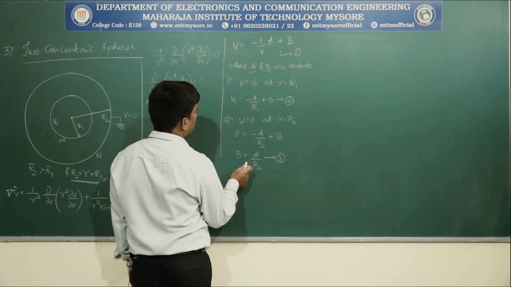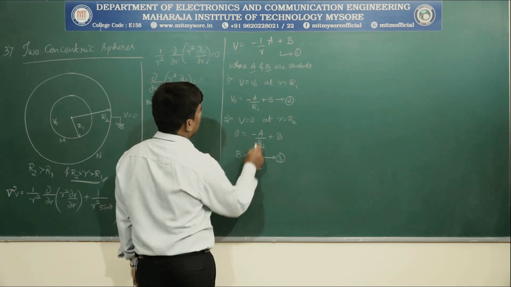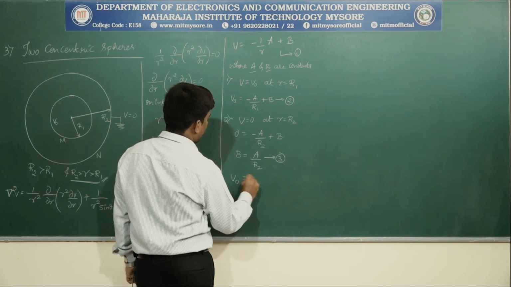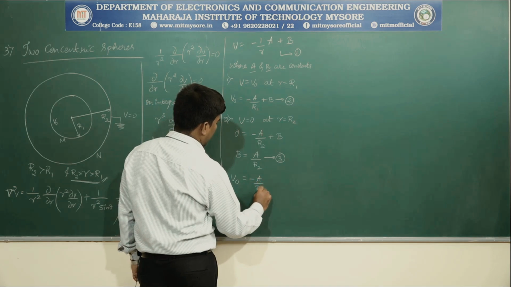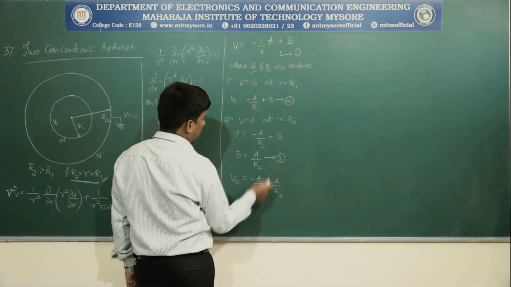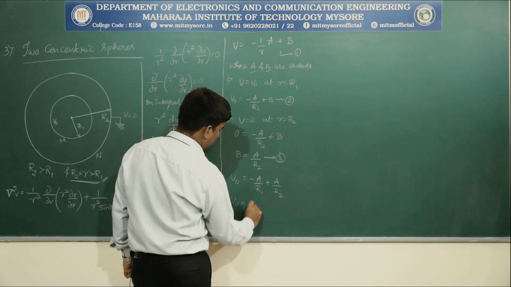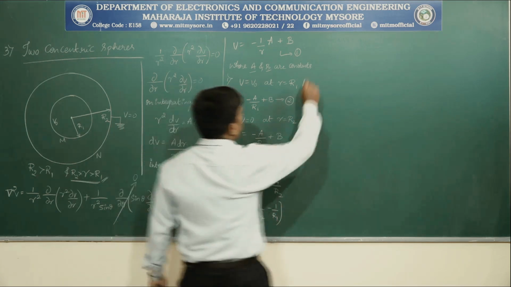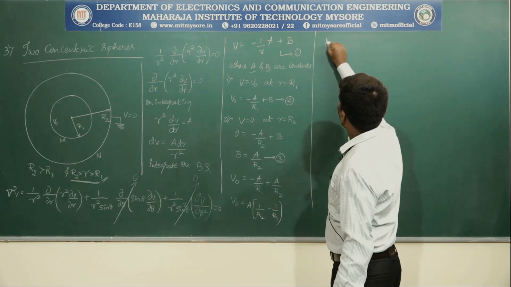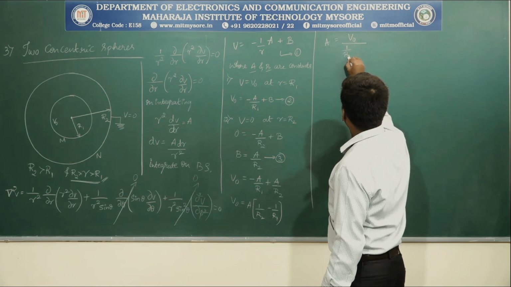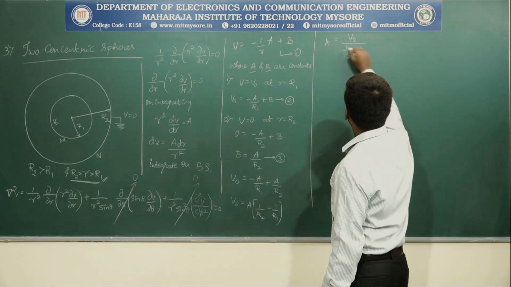Okay. Now substitute this B into the above equation. What are we going to get? V0 is equal to minus A by R1 plus A by R2, since B is equal to A by R2, right? Then V0 is equal to A, taking it common, times 1 by R2 minus 1 by R1. Then A is equal to V0 divided by 1 by R2 minus 1 by R1.